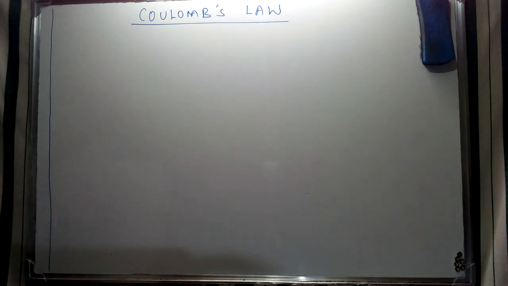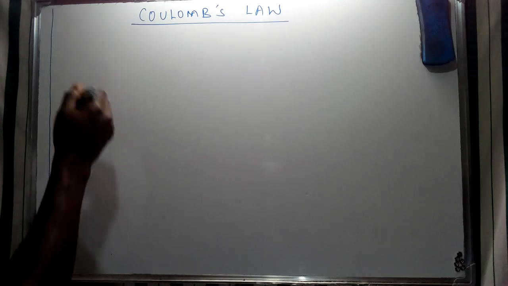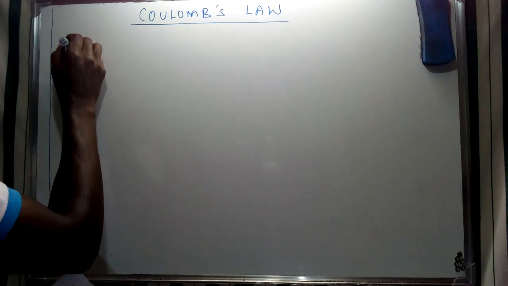For today, we're going to have a review of various aspects of Coulomb's law, and we shall look at different ways in which we can represent various aspects of Coulomb's law, both in formula and what we can refer to as a mathematical representation in form of expressions or equations.